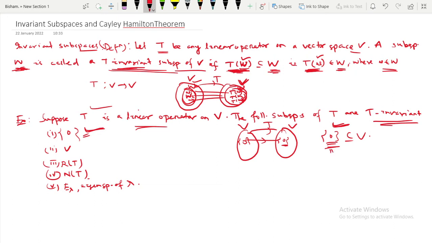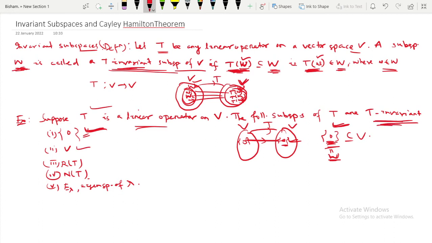So this is your W. If you take any element from W, where W is the set containing only the zero vector, the zero vector maps to only the zero vector. That means if you collect the images of the elements of W, this is also W. So the set containing the zero vector is T invariant.